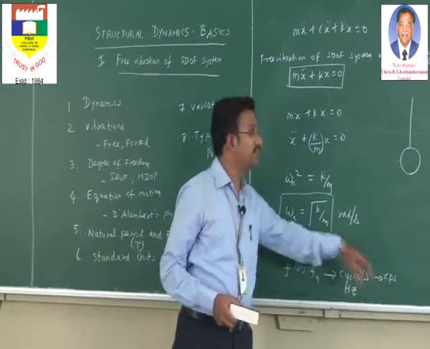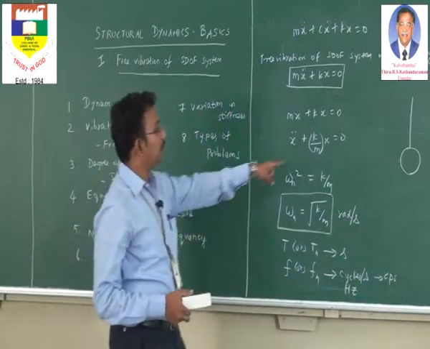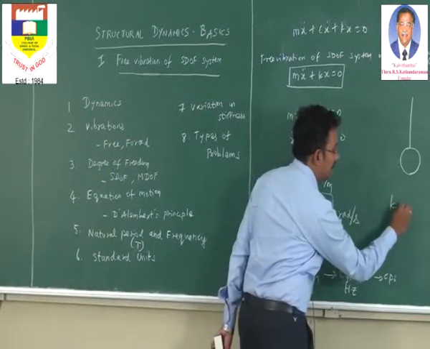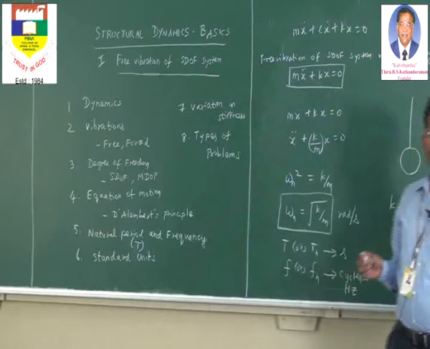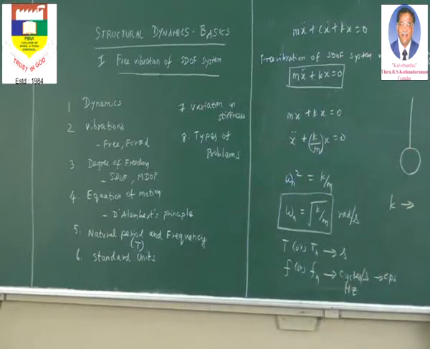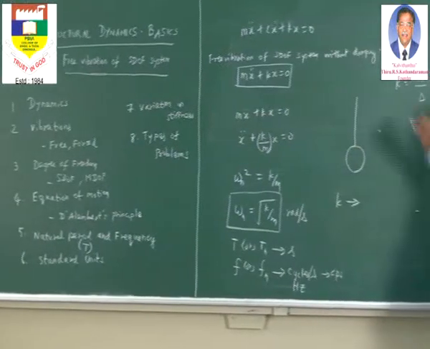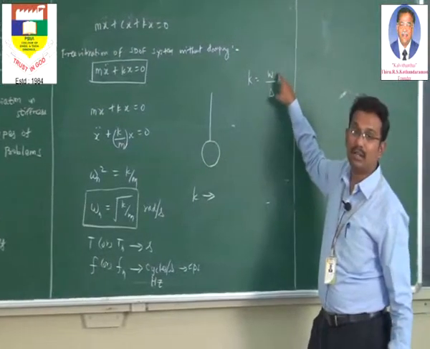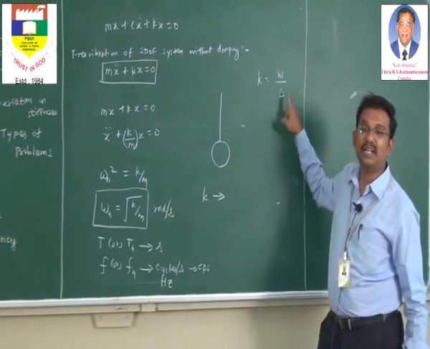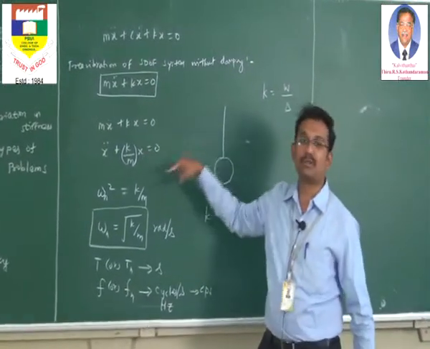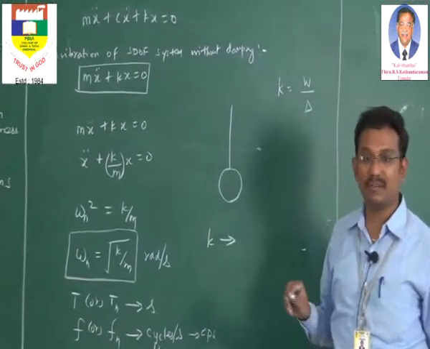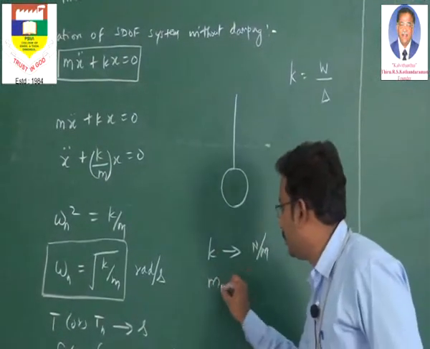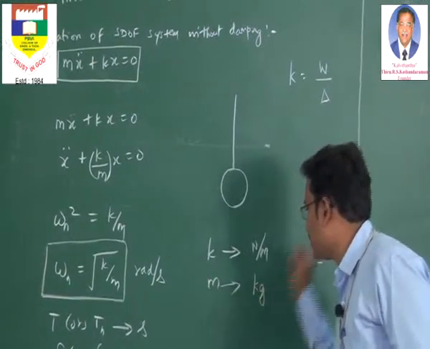Now the other terminologies we have used in our discussions, particularly we have to speak more on stiffness and the mass. So what is the standard unit of stiffness K? Stiffness is nothing but the force required to produce unit displacement. The unit of force or weight is Newton, and displacement is referred to in meters or millimeters. For this equation of motion, the stiffness is generally referred to in Newton per meter. And the mass, of course every one of us knows, is expressed in kg.